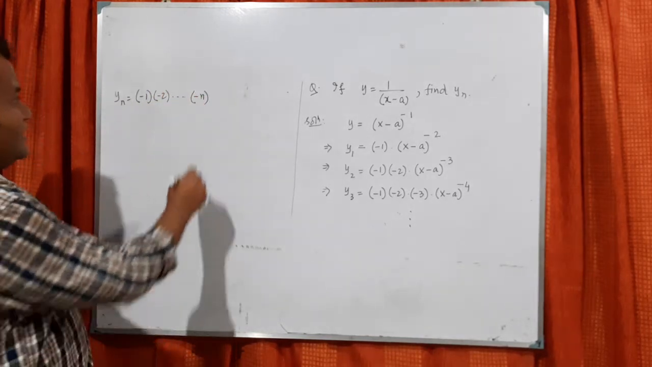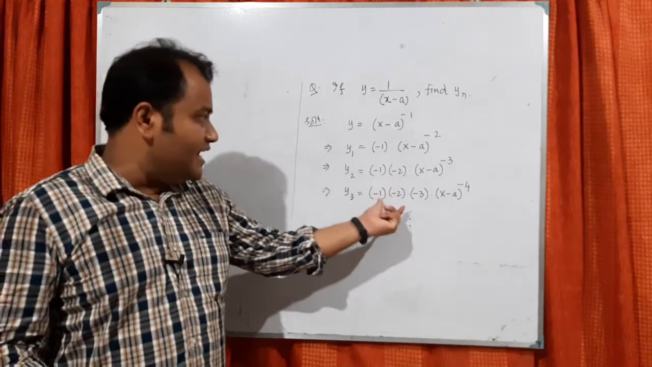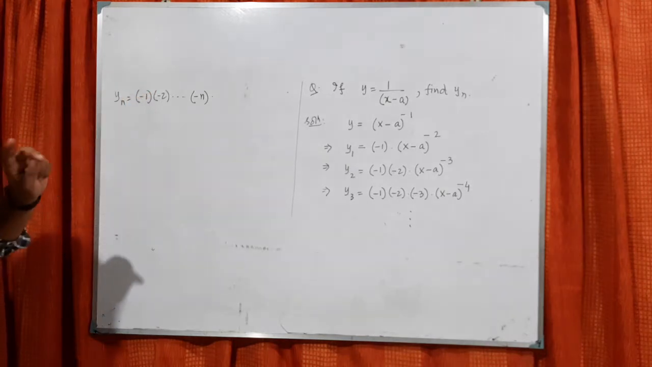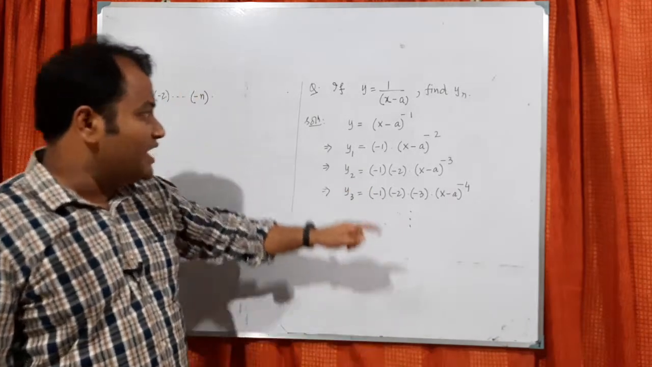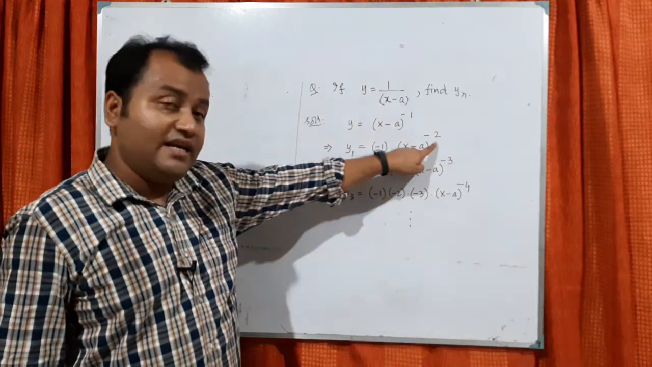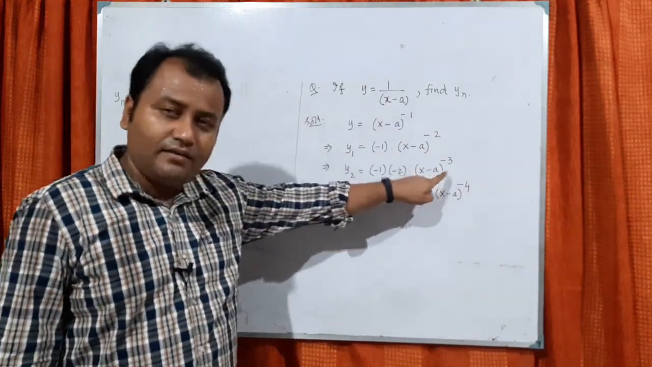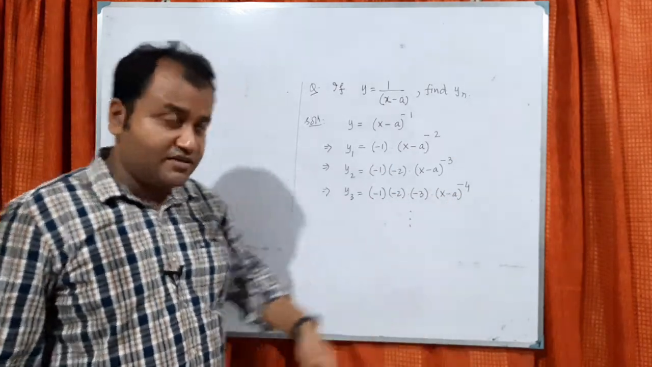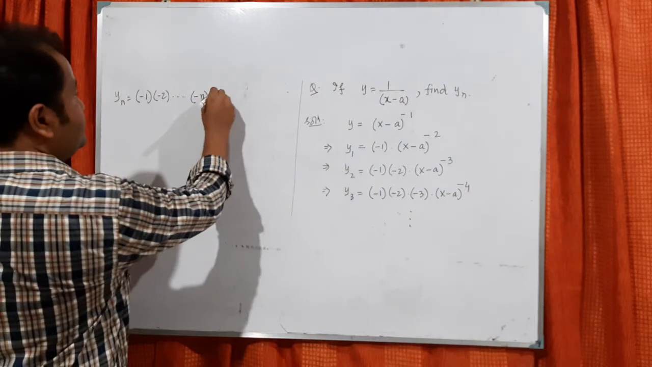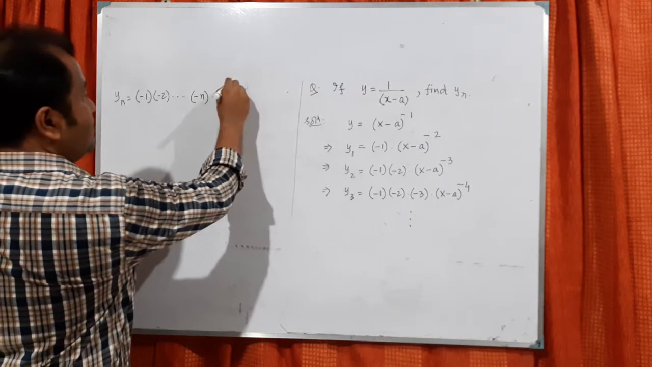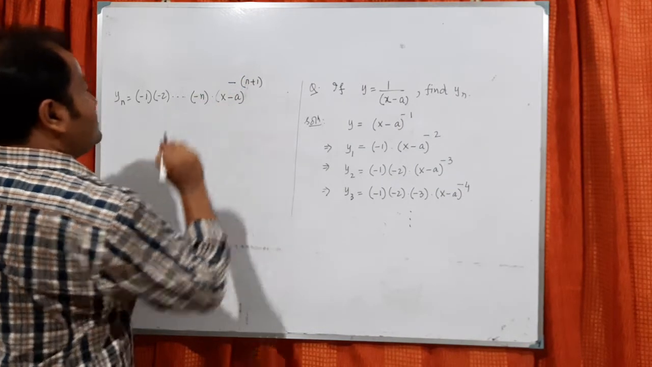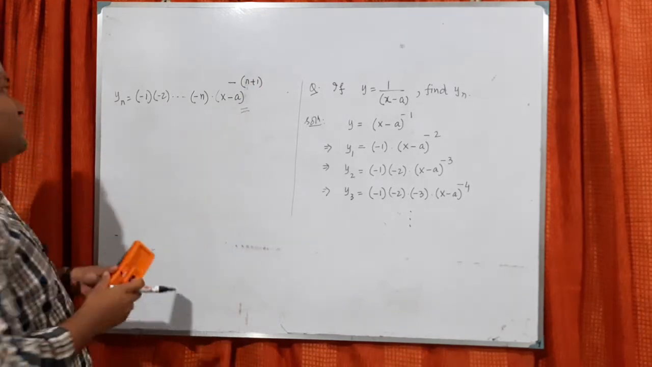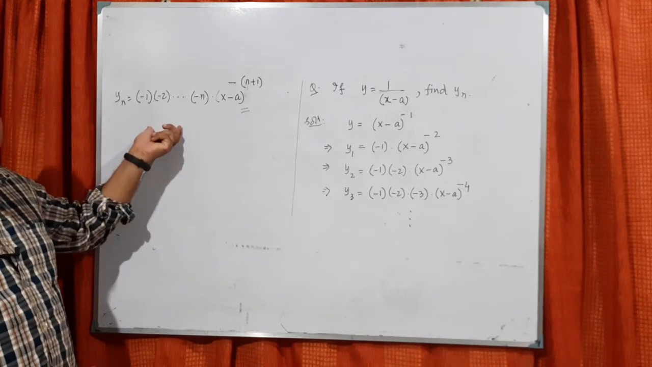Understand? Now, if you just multiply here, there will be confusion about whether n is even or odd. So don't multiply anything, keep it in this form. Now if it is 1, the power is minus 2. If it is 2, the power is minus 3. If it is 3, the power is minus 4. So it is 1 more than the suffix. So if it is n, it should be x minus a power minus n plus 1. Understand? So this is done. If you write this much, you get full credit for the problem.